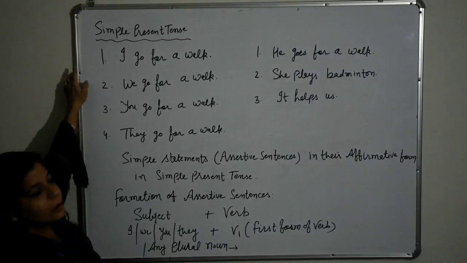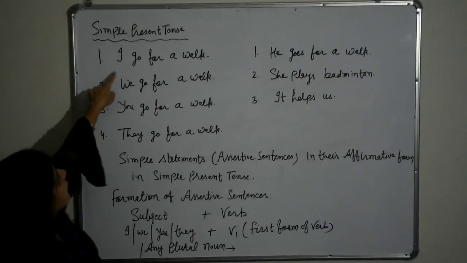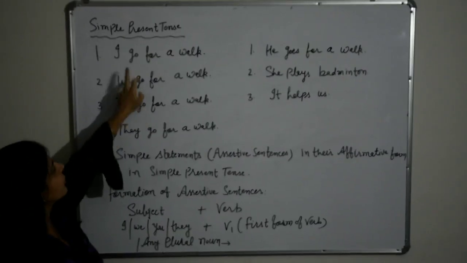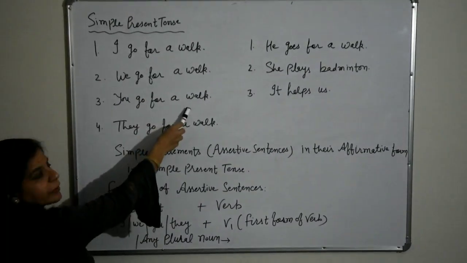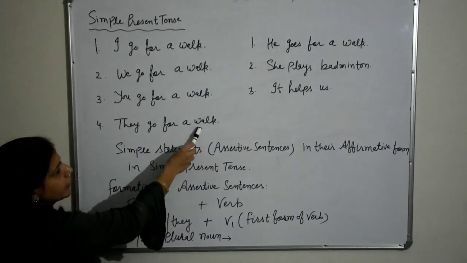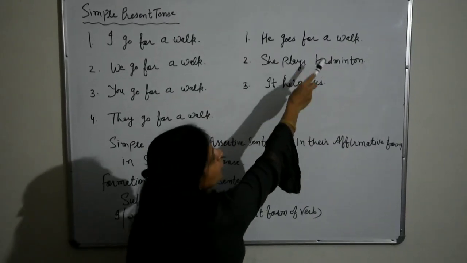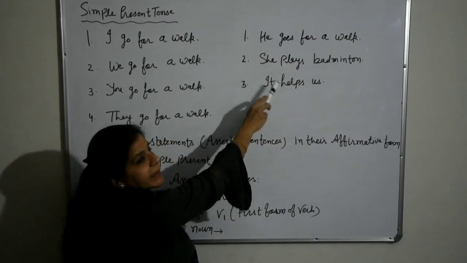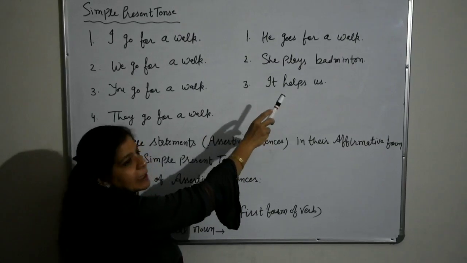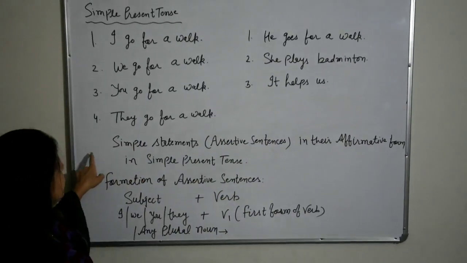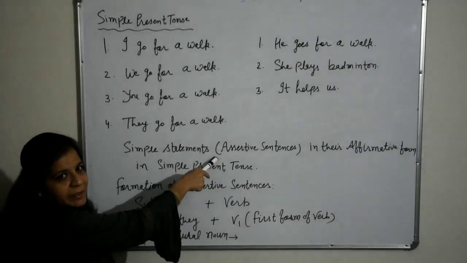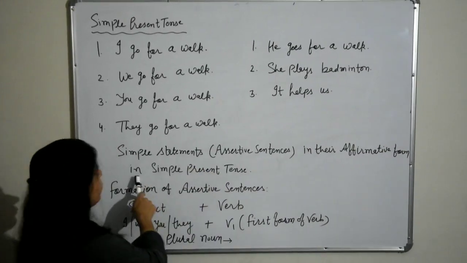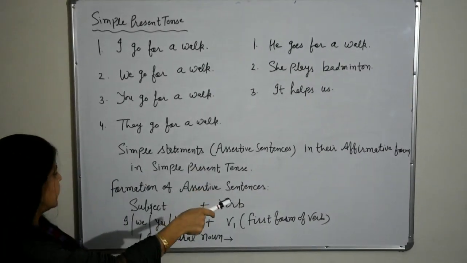So students, look at these sentences. First, I go for a walk. Second, we go for a walk. You go for a walk. They go for a walk. And he goes for a walk. She plays badminton. It helps us. So these are simple statements, meaning assertive sentences in their affirmative form in simple present tense.